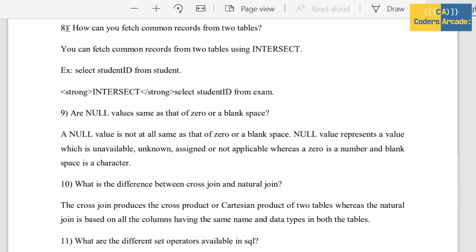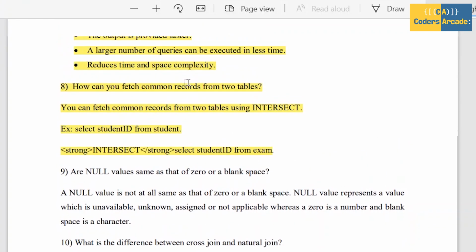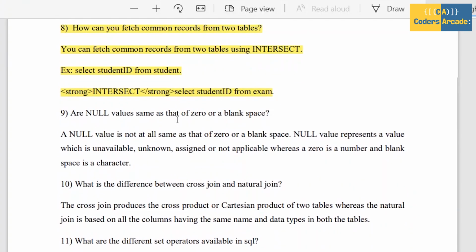And next move on to our eighth question. Eighth question is, how can you fetch common records from two tables? You can fetch common records from two tables using INTERSECT. For example, select student ID from student. Student is a table and student ID is a field in the student table. It means student ID is a column. So now you can fetch common records using student ID. You can use INTERSECT, and then select student ID from exam. Using the INTERSECT method, you can fetch common records from two tables.